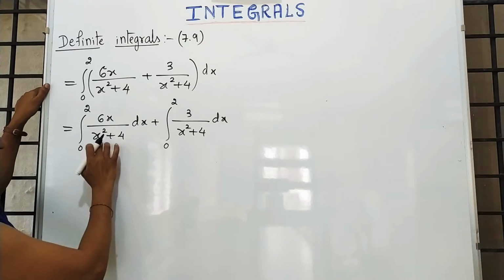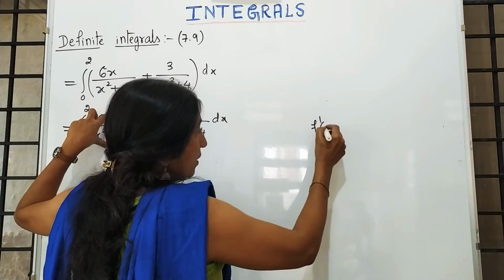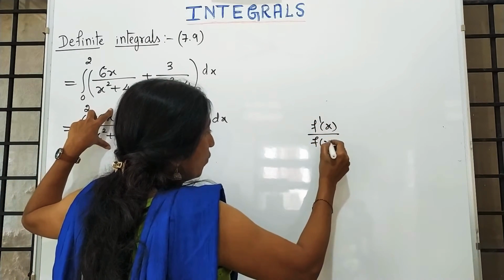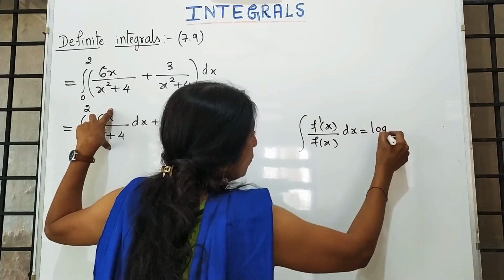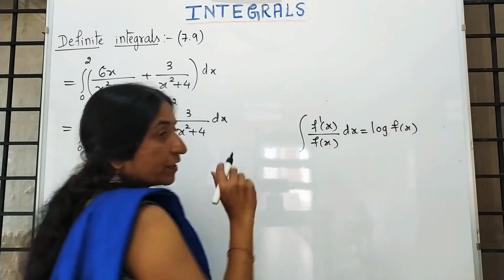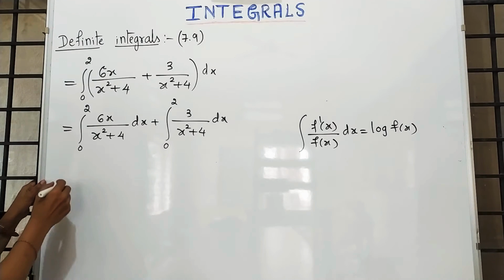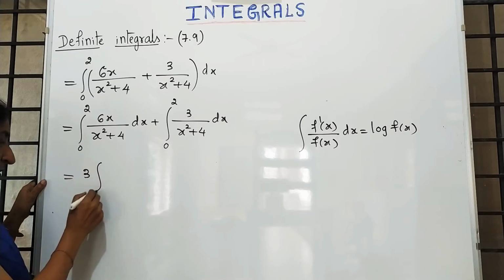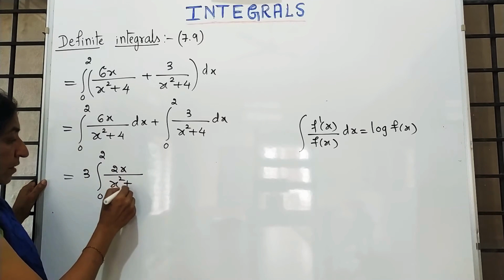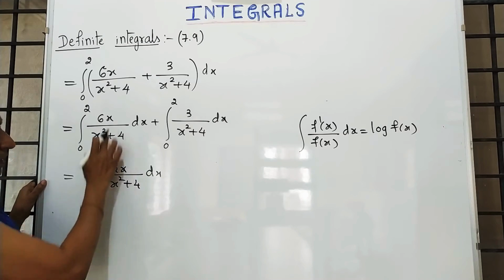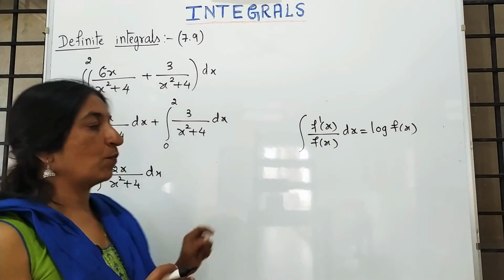Here, see, it is very near. The first integration is in the form of f dash of x upon f of x. The meaning is, when you differentiate the denominator, you will get the numerator. Differentiation of denominator gives the numerator. What is the differentiation of x square? It is 2x. So that is why I am writing 3 outside, 2x upon x square plus 4 into dx, since 3 times 2 is 6. Why did I write like this? Because it is now exactly in this form.